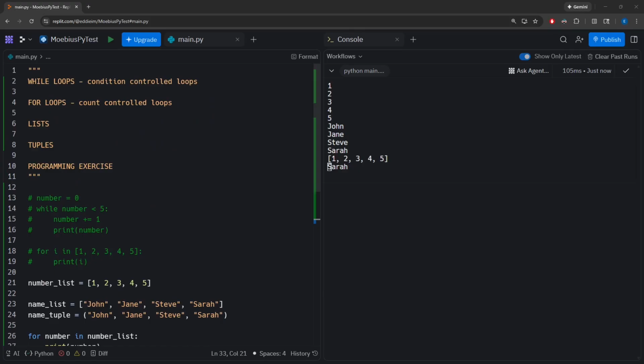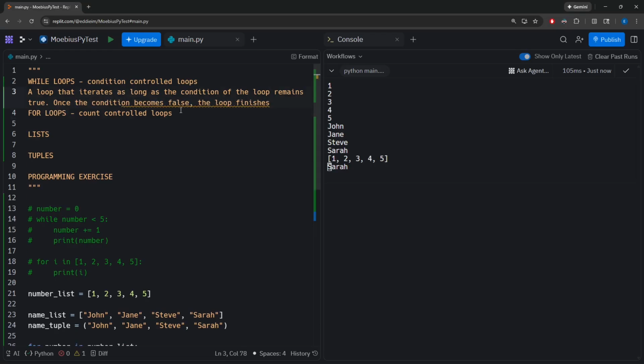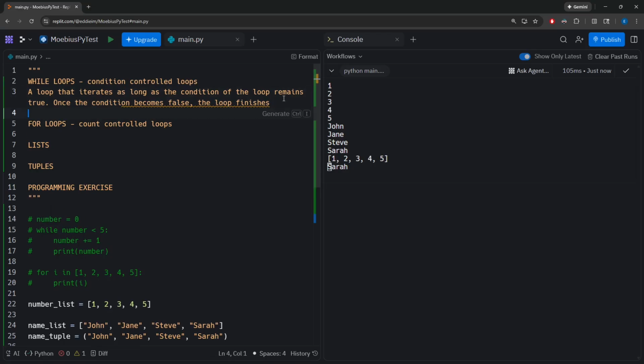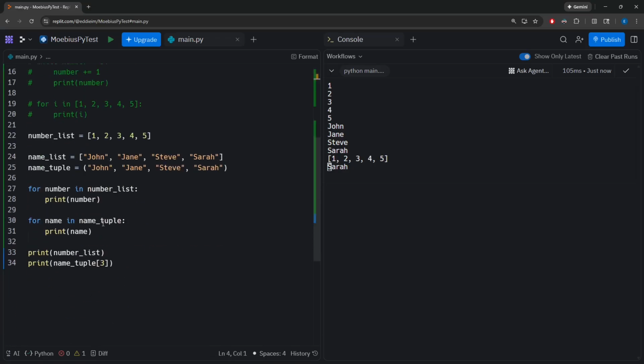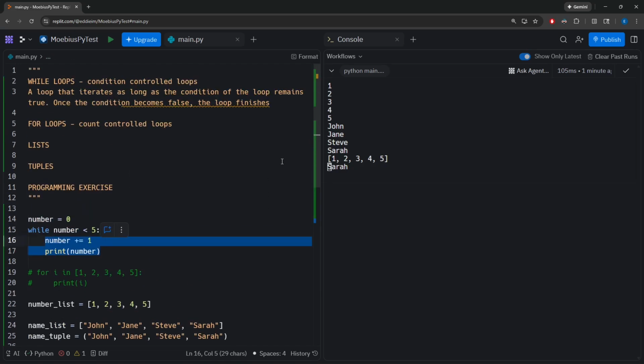So to recap our video, what we've talked about today are while loops. While loops are what we call condition-controlled loops that allow us to repeat the body of our logic as long as the condition remains true.